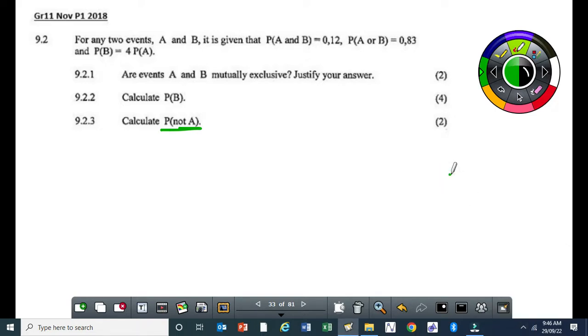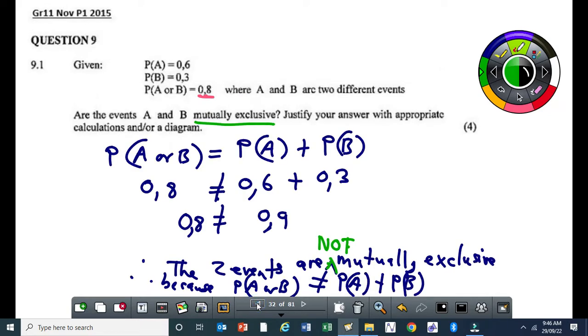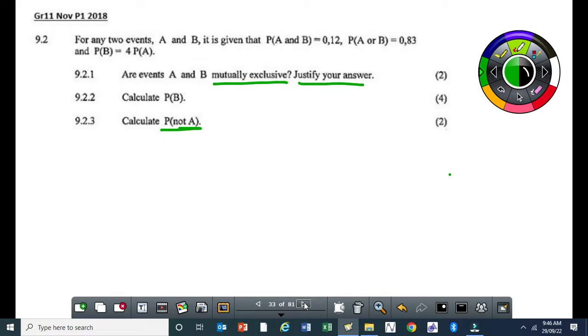All right. So the first question says, are events A and B mutually exclusive? And then it says justify your answer. It is only 2 marks. Now if you compare this question and the one here, this one has 4 marks, but we don't have too much information given as compared to here. So the easiest approach will be to look at this.